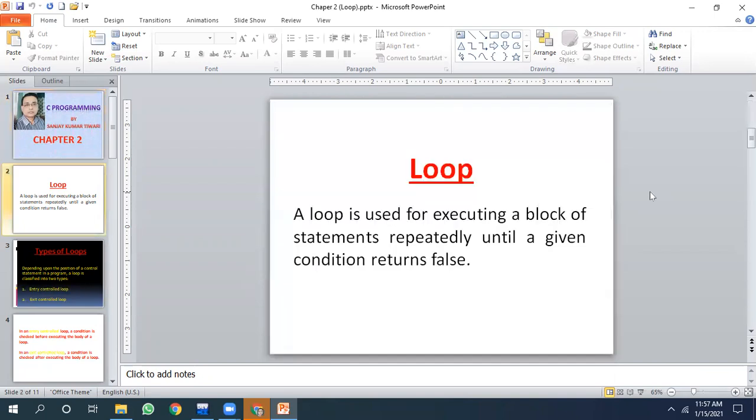Now loop is an important construct of a programming language. It is basically used for performing iterative tasks. That means if we want to repeat a task a number of times, we can take the help of loop. A loop is used for executing a block of statements repeatedly until a given condition returns false.